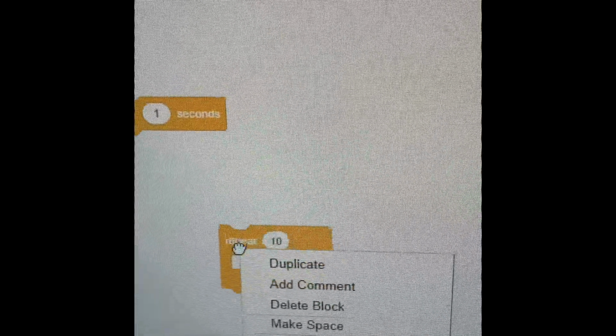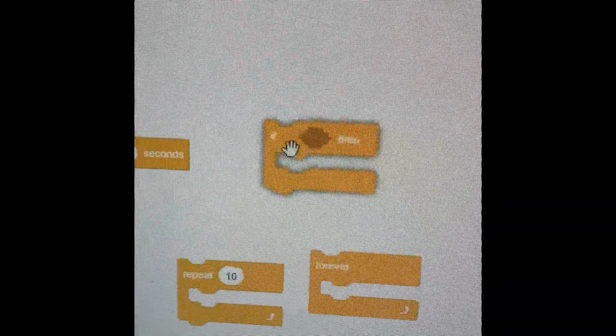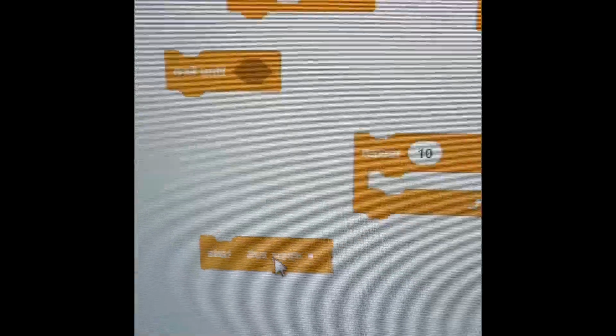Control section has wait blocks, loops, more wait blocks, and a stop block, which can either stop all, stop this script, or other scripts in Sprite. So that's what it does.